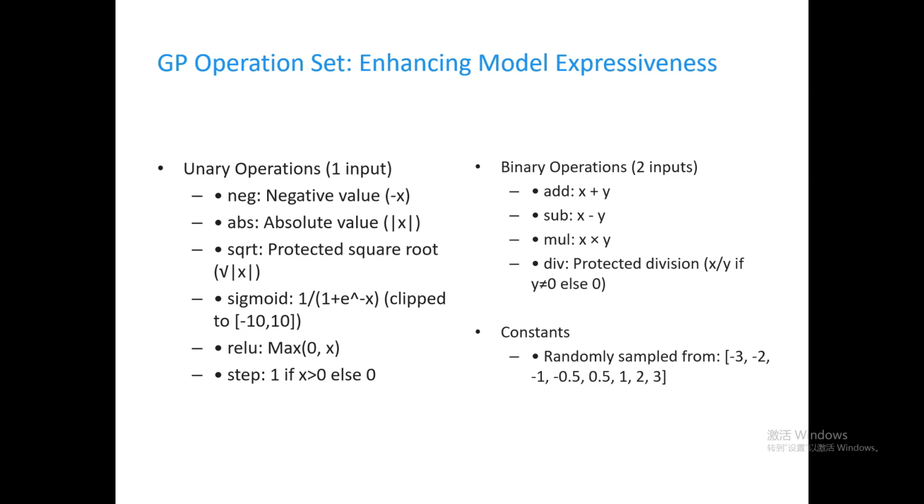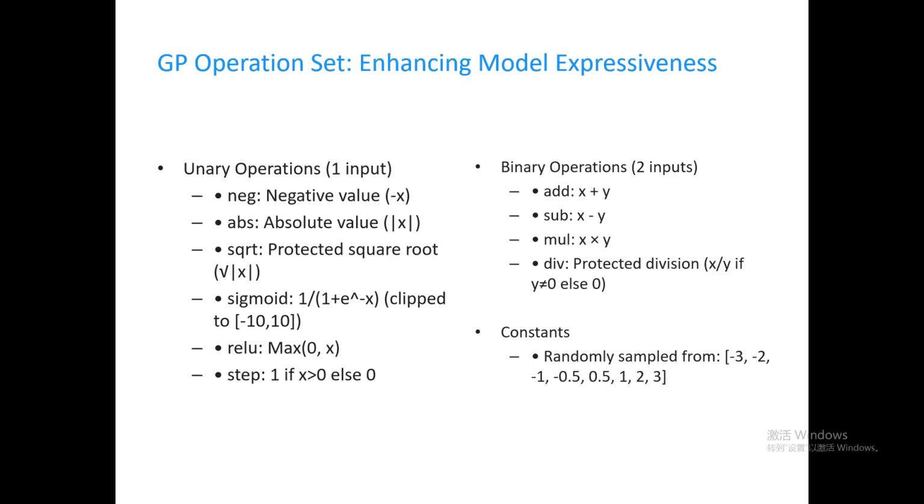We've designed a rich array of unary and binary operations to boost the model's expressive power. There are 6 unary operations: negation, absolute value, protected square root, sigmoid function, ReLU function, and step function. These operations can perform nonlinear transformations on individual features. For example, sigmoid can map values to the 0 to 1 range, making threshold judgment easier. There are 4 binary operations: addition, subtraction, multiplication, and division. The division is protected. When the denominator is close to 0, it directly returns 0 to avoid calculation errors.